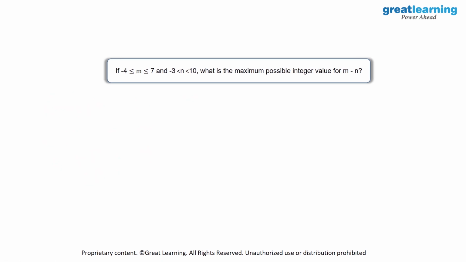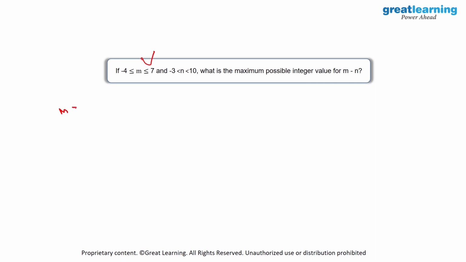Then we have a similar question. So we have a range for m and n over here. m will be between -4 and 7 and n will be between -3 and 10, and we need to find out the maximum possible integer value for m - n. So maximum possible integer value, so obviously we would need something positive. So m has to be this value because we are subtracting n from m.